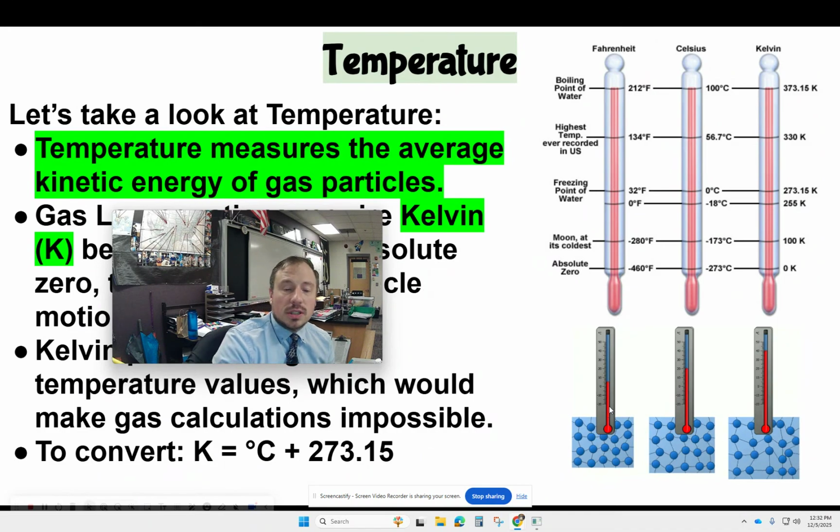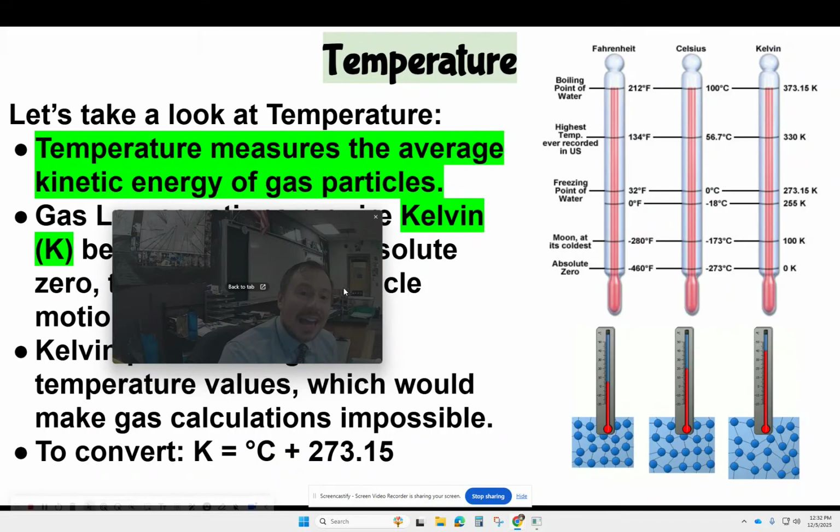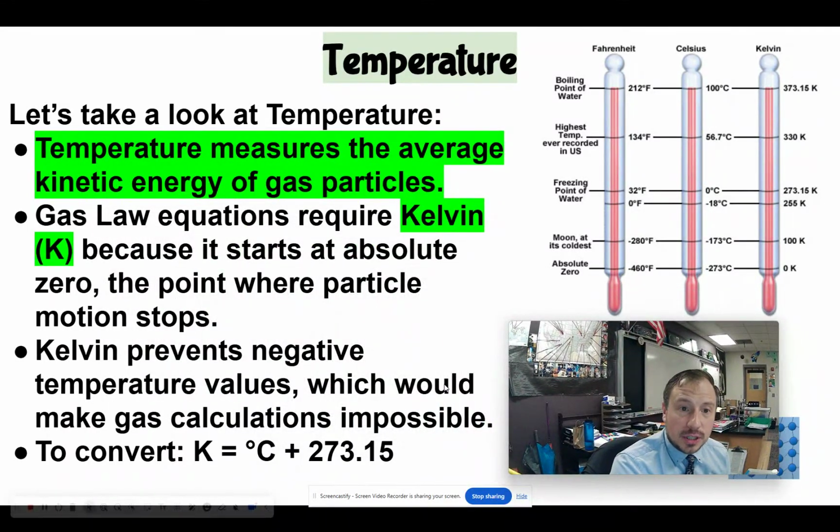I like that it shows the motion. All the particles are moving when we're talking about gases. They're really energetic, and the average kinetic energy, that is the temperature.